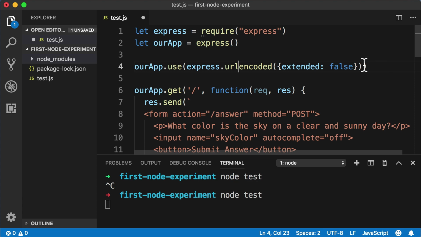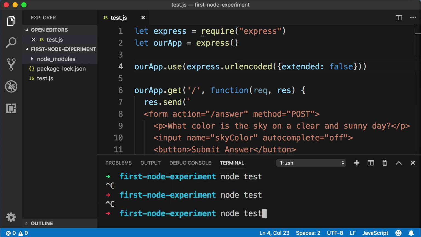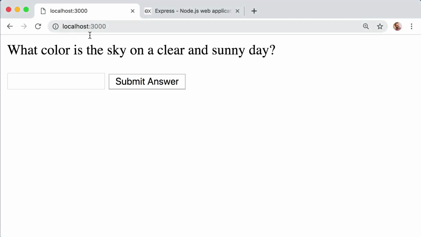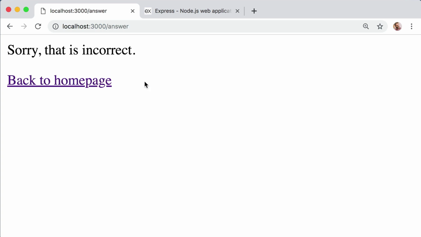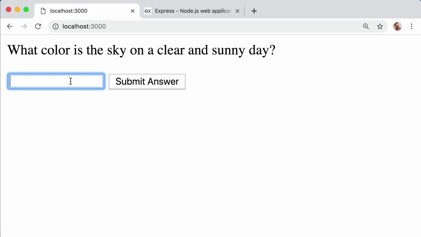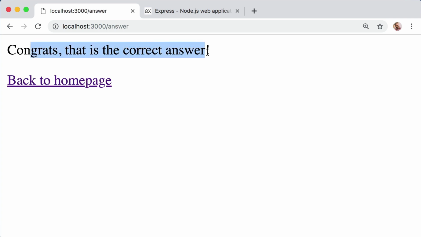Okay, at this point, let's go ahead and save our file, come down to the command line, stop the old server, fire up the new server. Let's go back to the browser. If I refresh the home page and type in something other than blue, submit, sorry, that is incorrect. But if I go back to the home page and type in blue, congrats, that is the correct answer.